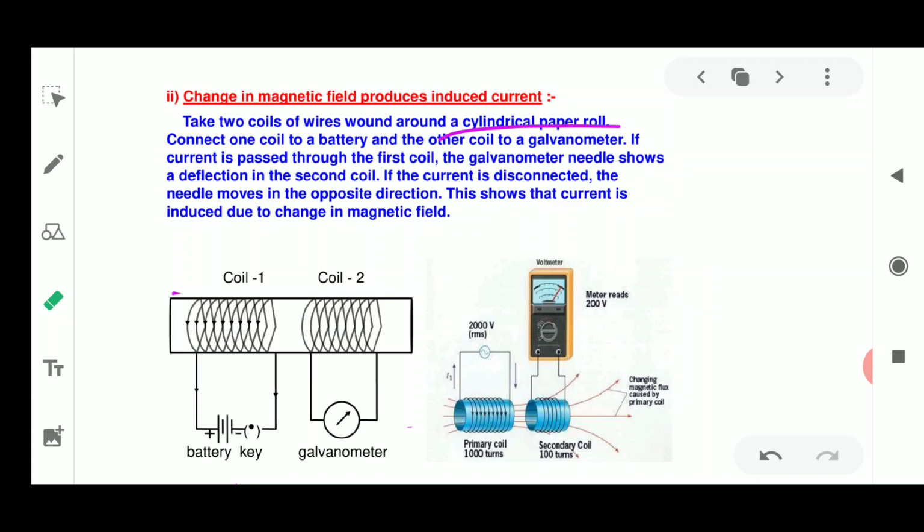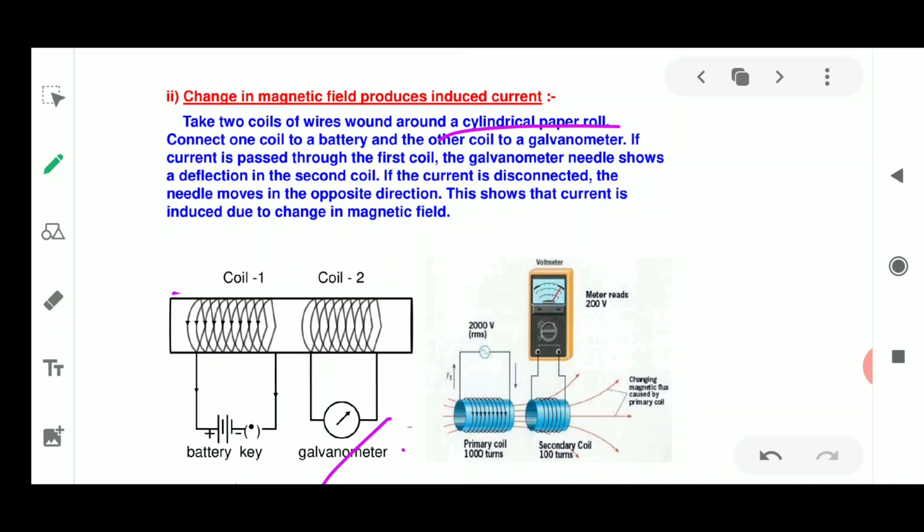Then the galvanometer in coil 2 shows deflection. From these observations, we conclude that a potential difference is induced in coil B whenever the electric current passed through coil 1 is changing, meaning starting and stopping. Once you start, the potential difference changes, and once you stop, it changes again. So two times the potential difference is being changed. That is why we obtain two deflections in this galvanometer, once when the current is stopped and once when it is switched on.